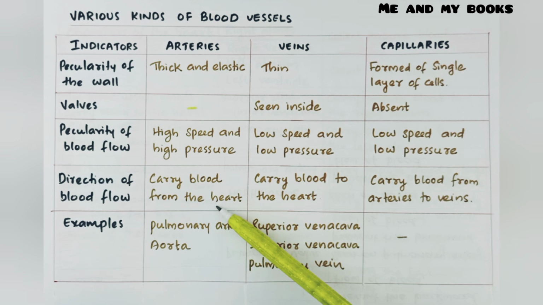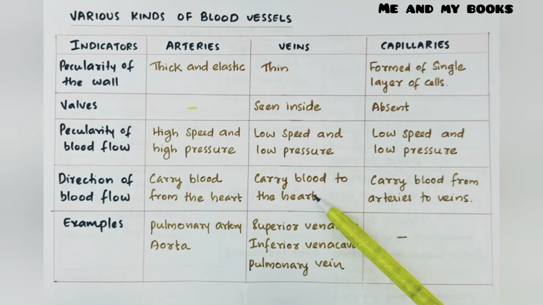Veins carry blood to the heart, and capillaries carry blood from arteries to veins. Example for arteries, pulmonary artery and aorta. Example for veins, superior vena cava, inferior vena cava and pulmonary veins.